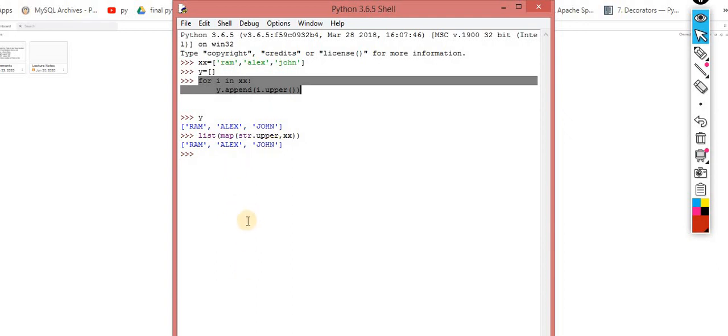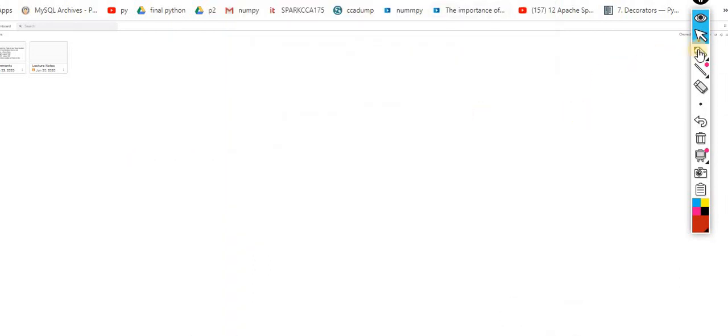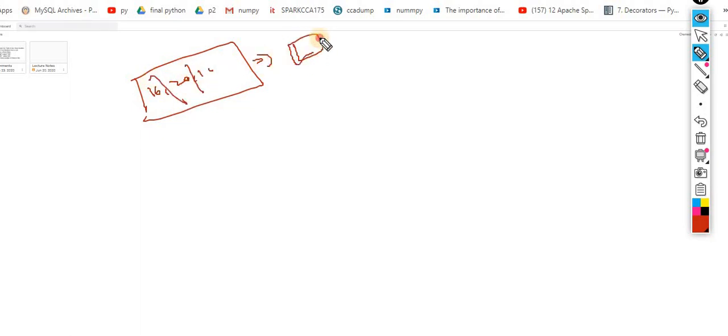So the next one is your map, reduce and filter. So the next one is your reduce. How can I use the reduce? Understand this concept. I know it very well. Reduce means, if I am getting 10 items, if I am taking a list of 10 items, then I have to generate only one item. That means I am reducing it, I am squeezing it.